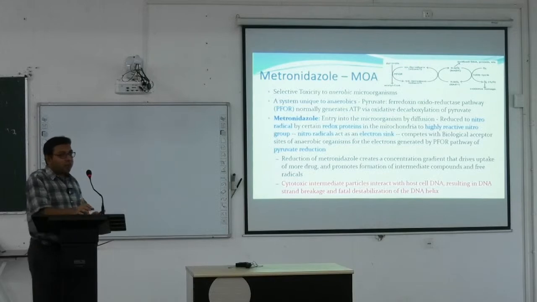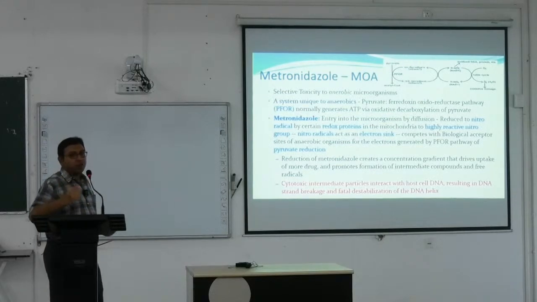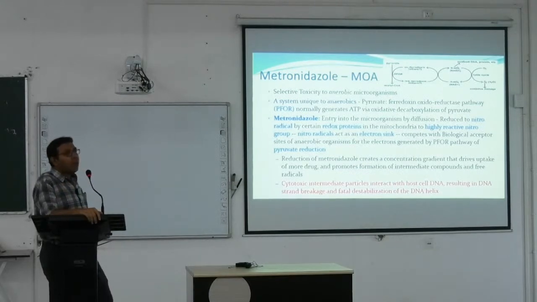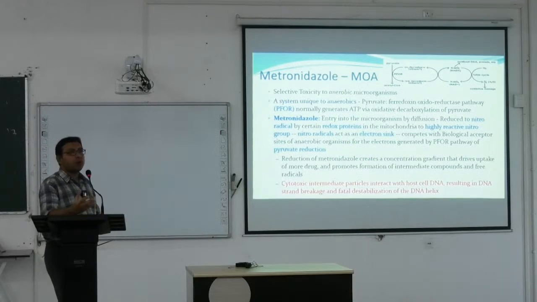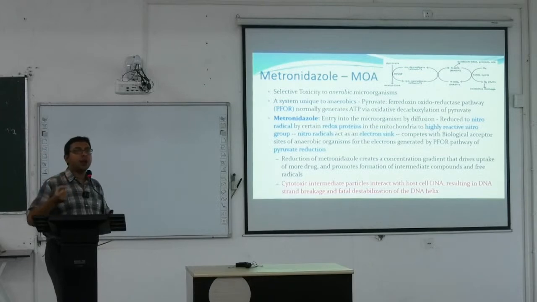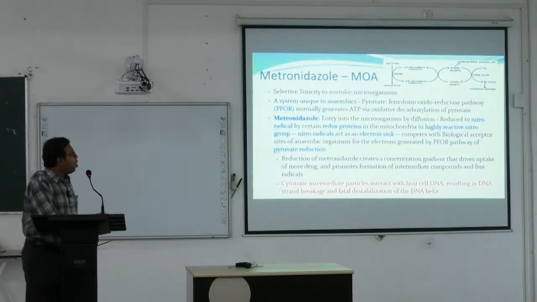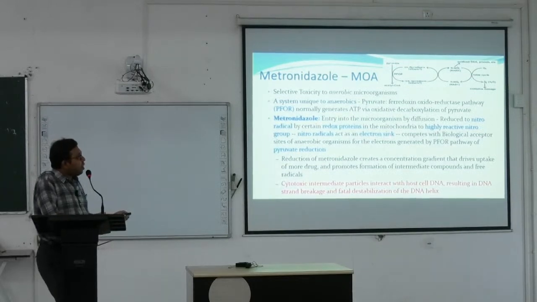So metronidazole, firstly, when it is given, diffuses within both the aerobic and anaerobic bacteria, but mostly it has bactericidal activity against the anaerobic bacteria and the different types of protozoa. It is reduced to nitroradicals, and these nitroradicals have some redox potential, and they act as an electron sink. That is, they accept the electron just like the agents present in the respiratory chain. So nitroradicals act as an electron sink.